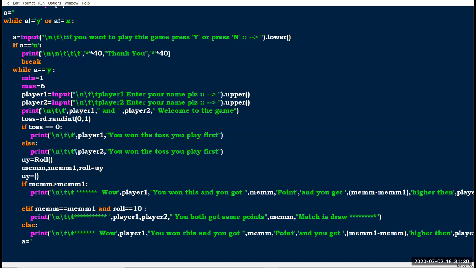Then it prints "Player 1, you won the toss, you play first" if toss equals 0. Then another if-else: if toss equals 1, it goes in here, where I pass player 2. If player 2 gets a chance, it prints the player 2 name, and it prints like this.